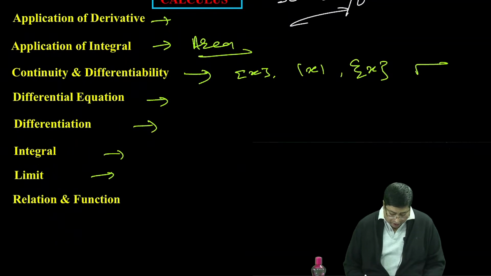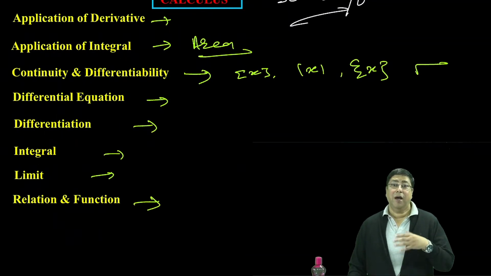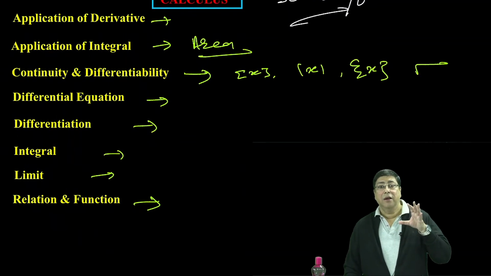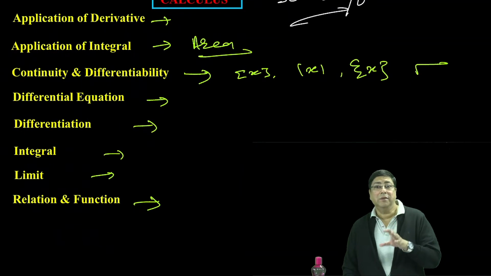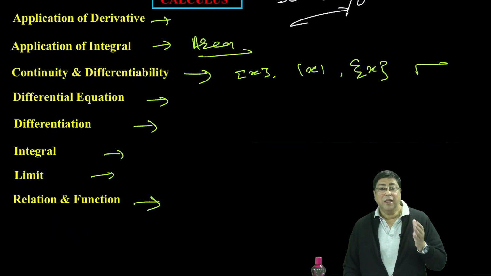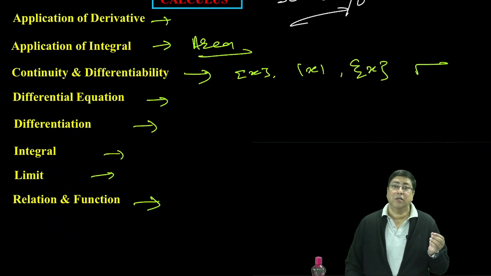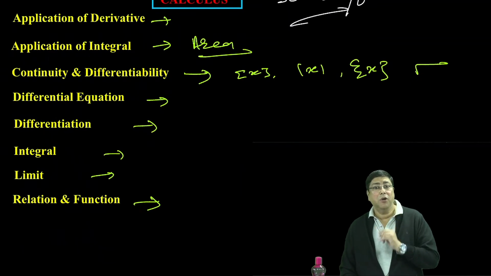And relation and function is another most important chapter. There is a vast part mainly related to one-one, many-one, injective, bijective, surjective portion, and related to equivalence relation. Generally one question is coming, and with this the range of the function, domain of the function, and mainly periodic function.